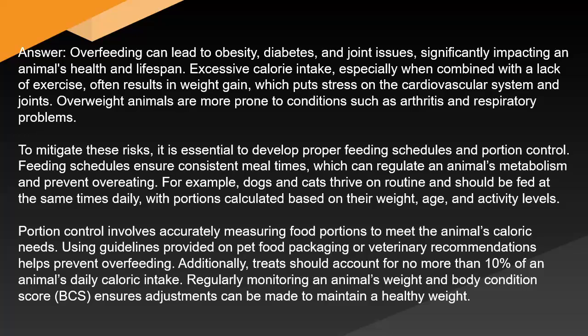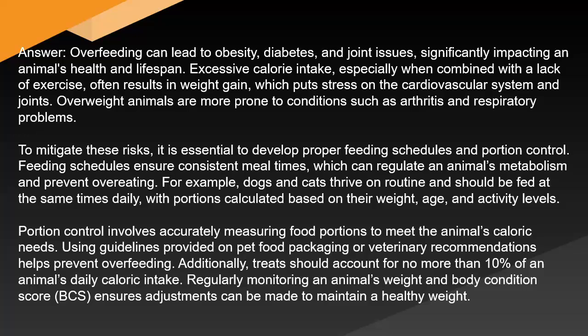Feeding schedules ensure consistent meal times, which can regulate an animal's metabolism and prevent overeating. For example, dogs and cats thrive on routine and should be fed at the same times daily, with portions calculated based on their weight, age, and activity levels.